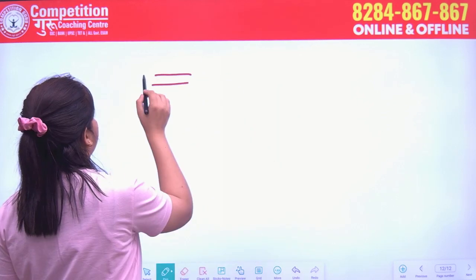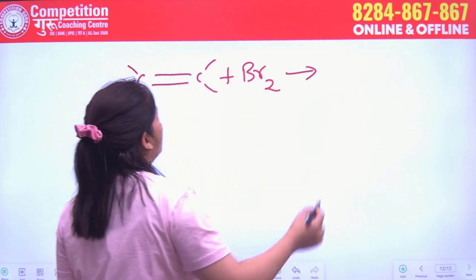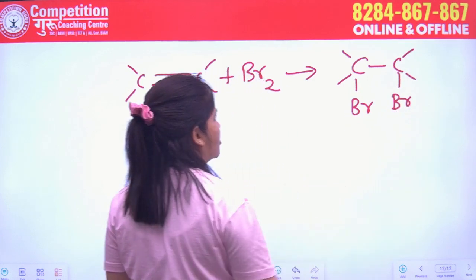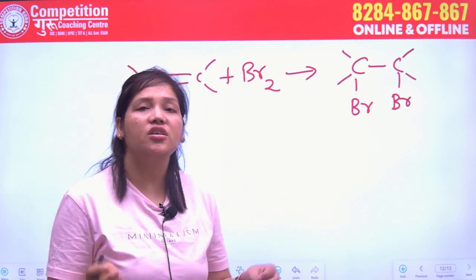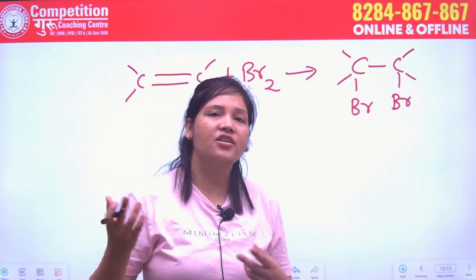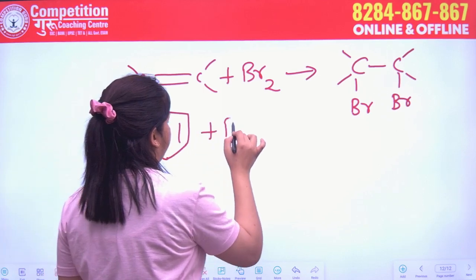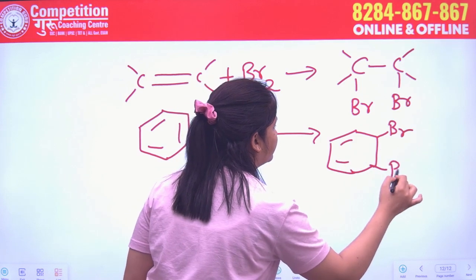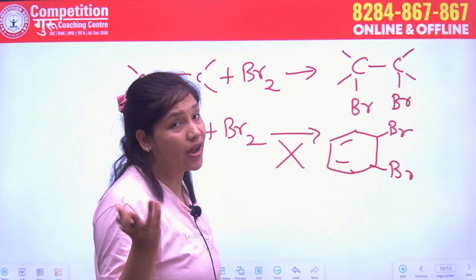Now I will give you one of the most interesting examples. If we have some alkene like this, and if we add Br2, then we get an addition compound like this. But addition reactions cannot take place in the benzene ring because it would disturb its aromaticity, and aromaticity means stability, so we can't disturb the stability of the compound. If you add here, then it is not possible because this compound is an aromatic compound.